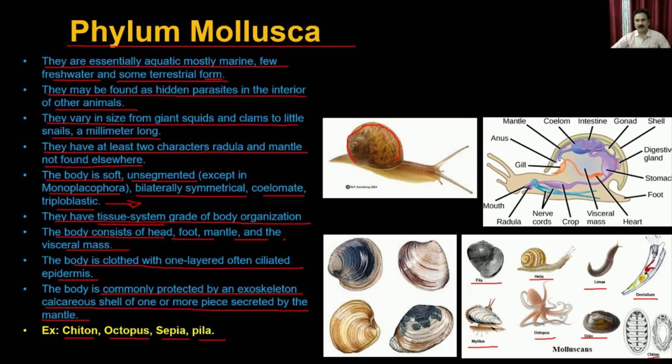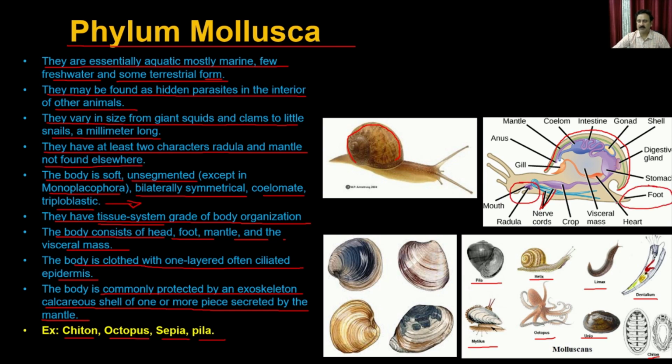In a typical mollusk organism, what you see here is that it has three different parts, and it has a mantle which is going to secrete the exoskeleton, and within that you're going to have all the different types of organs. It has the nerve cords, the mouth in the front, and the foot.